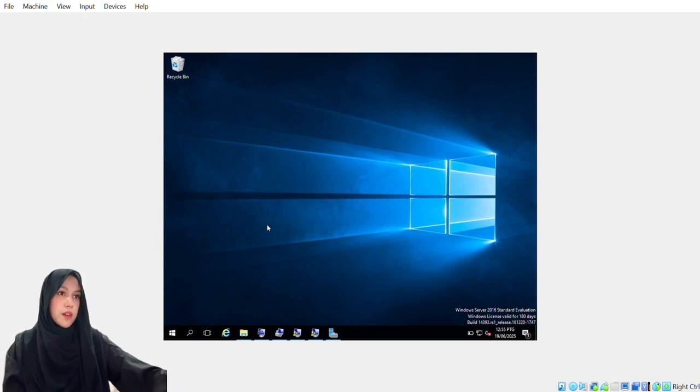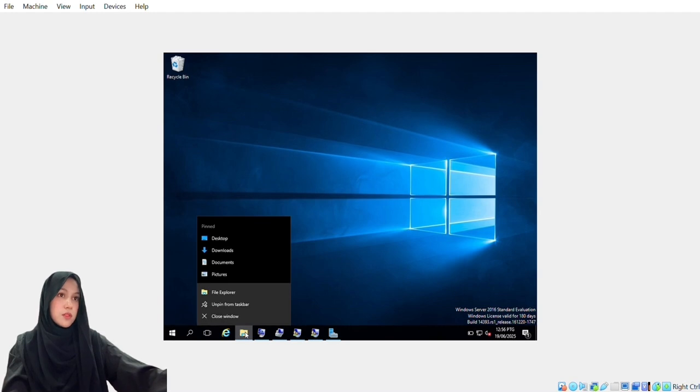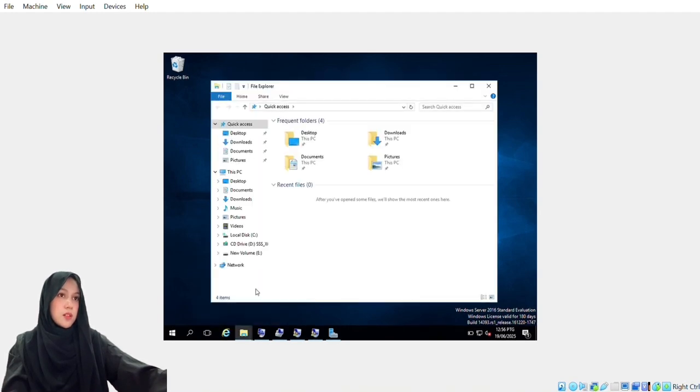Click on the File icon and choose the File Explorer. Then, make sure it is at Quick Access. Then remember to right-click on Desktop This PC and click on the Properties.